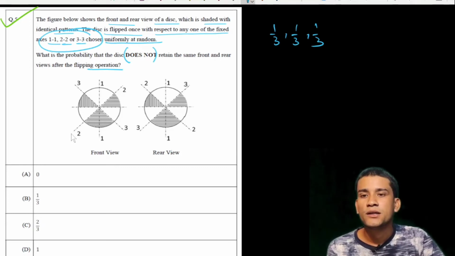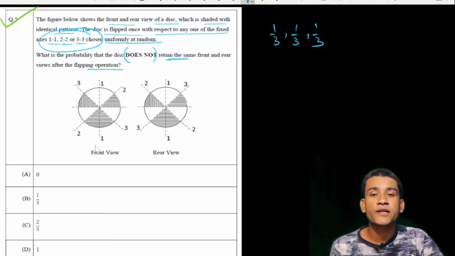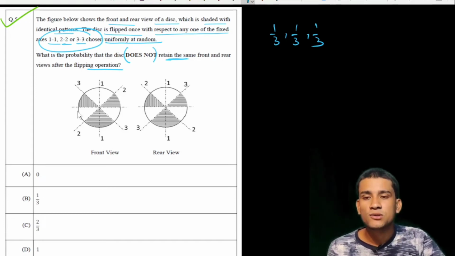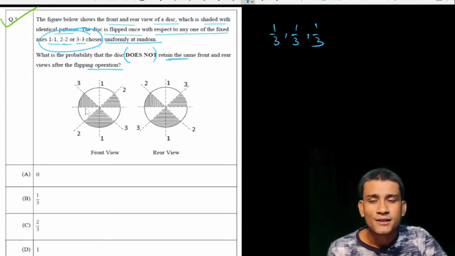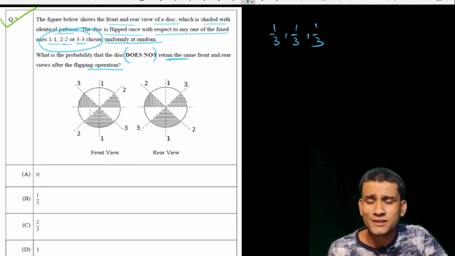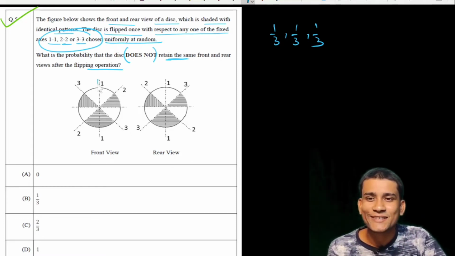Now it says, what is the probability that it does not retain? Does not retain means the position after the flipping is not the same. We have to find that probability. See carefully one thing: the question is very easy if you see the problem clearly and patiently.